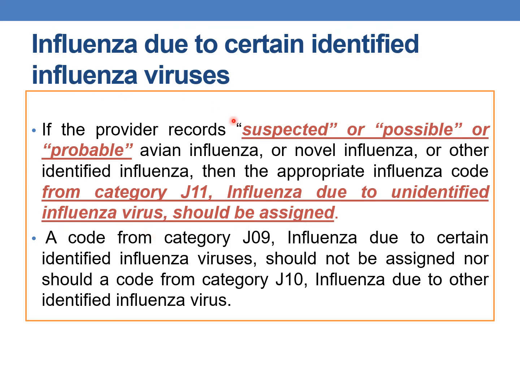So whenever the physician records suspected, possible or probable, in such cases you need to code from category J11, and a code from category J09 or J10 should not be assigned in such cases.